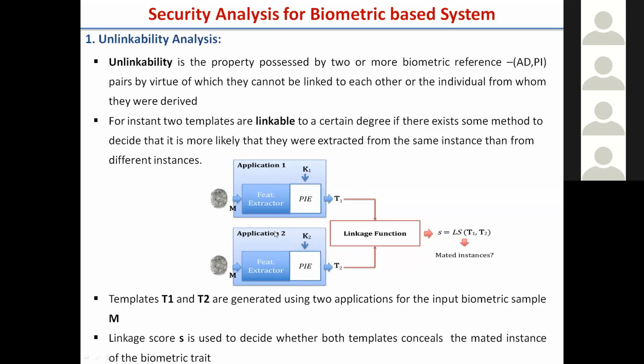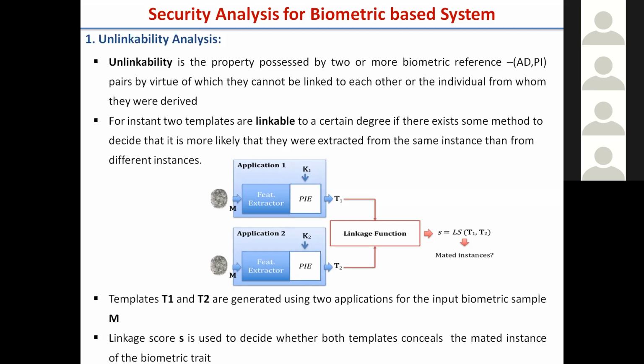That is a measure for unlinkability. Then, with this linkage function we get a score, and over the complete database, with different applications, one system, second system, and multiple systems, we compare and do the analysis, and based on that we decide whether it is linkable or unlinkable. This is how the unlinkability analysis works.